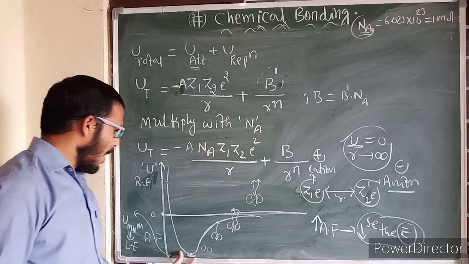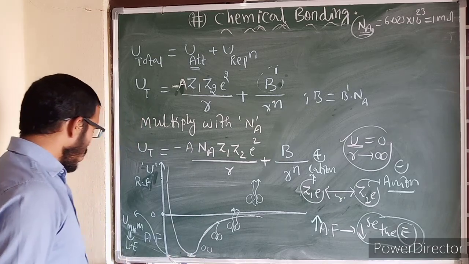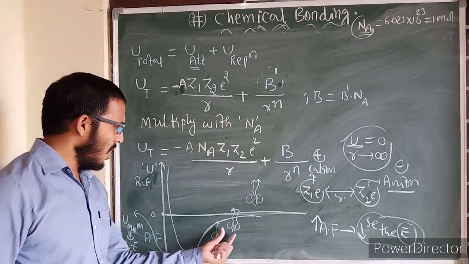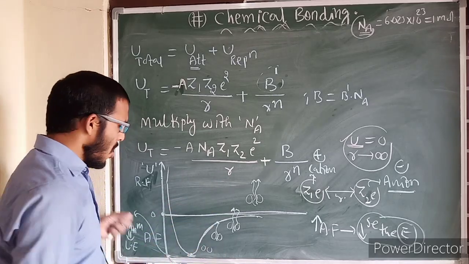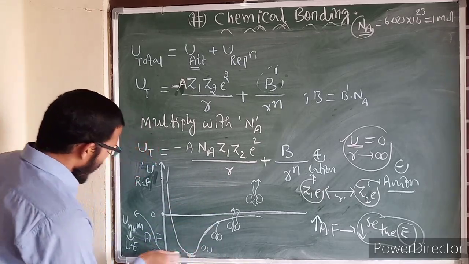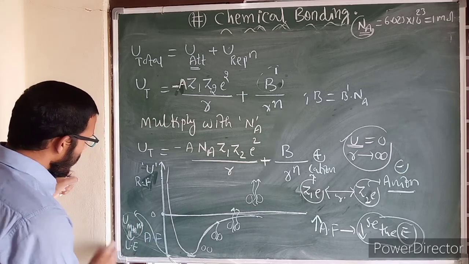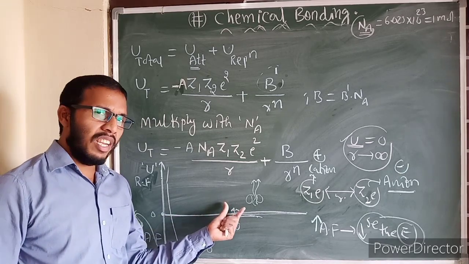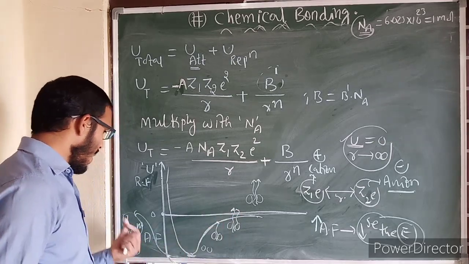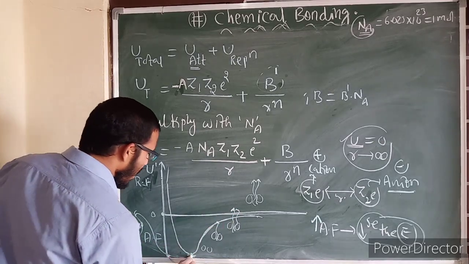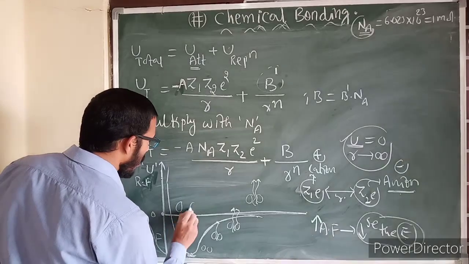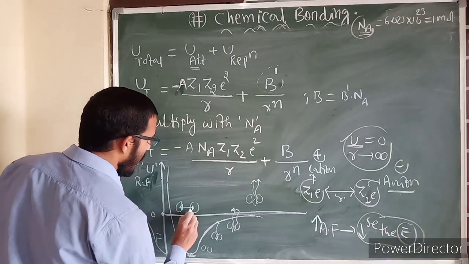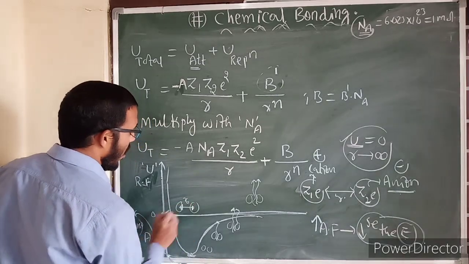Every time it will be losing its energy for every interaction. But at the particular minimum here it has minimum potential energy, equal to that released energy. That is nothing but lattice energy. Now see here, at this particular point atoms are close to each other. The distance between the atoms is called R0.